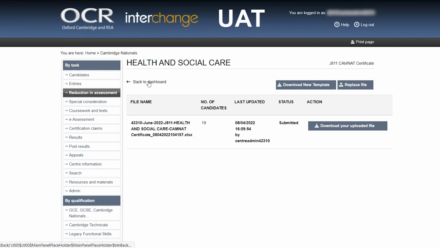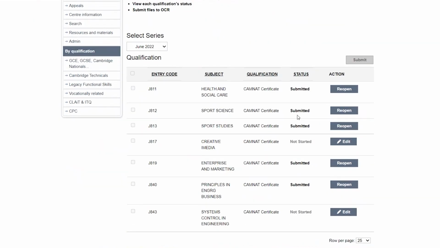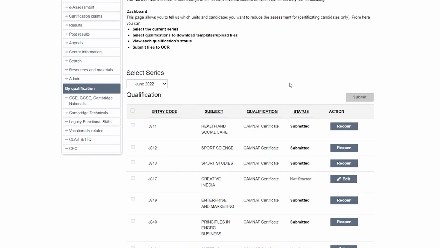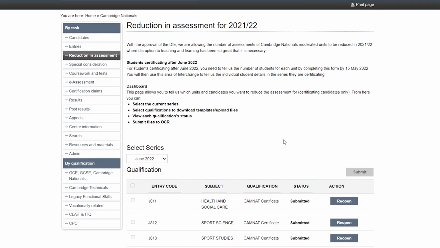So once your files have all been submitted to OCR, the Head of Centre needs to complete the Head of Centre declaration form. This declaration is to confirm that they have met the eligibility requirements for the reduction in assessment. So we will now show you how to download and submit your Head of Centre declaration form. One form will cover both Cambridge Nationals and Cambridge Technicals for both certificating years, if this is applicable to your centre.